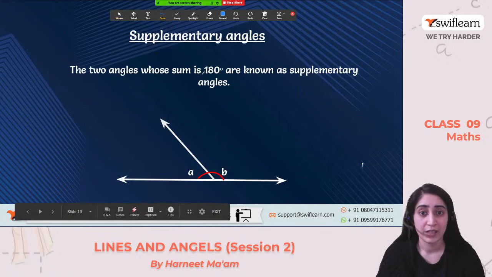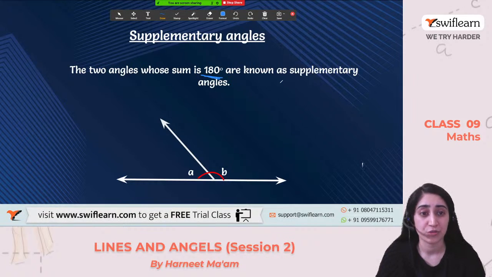180 degrees. When the sum comes out to be 180 degrees, forming a straight line, we call them supplementary angles. When two angles whose sum is 180 degrees, we call them supplementary angles. Clear with this one? Yeah.